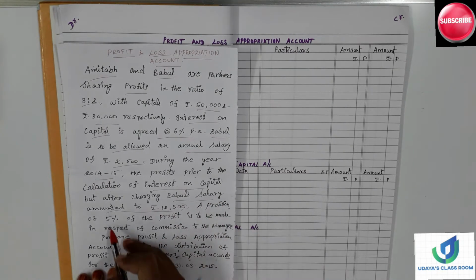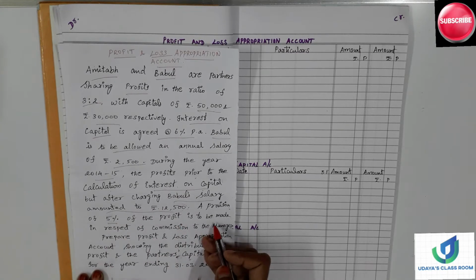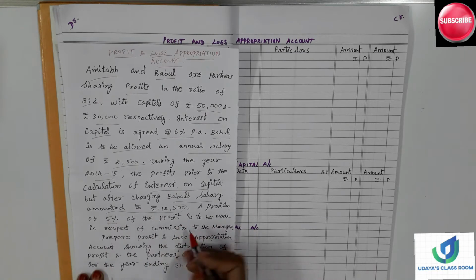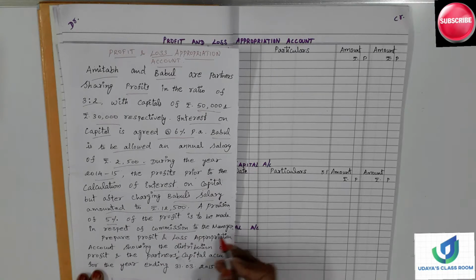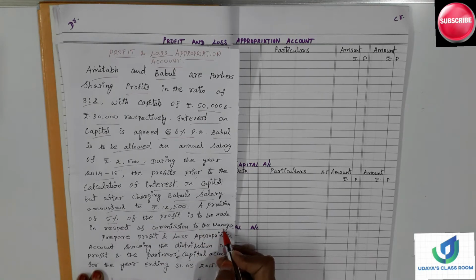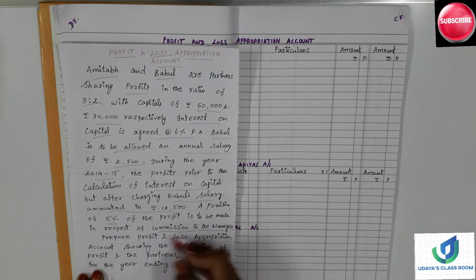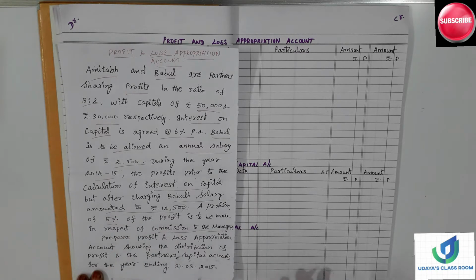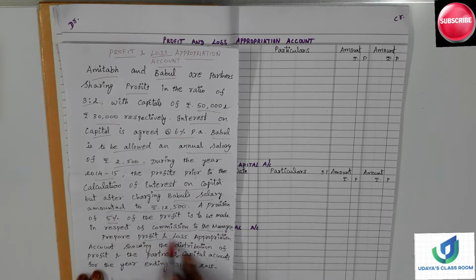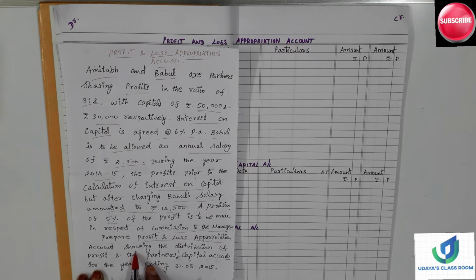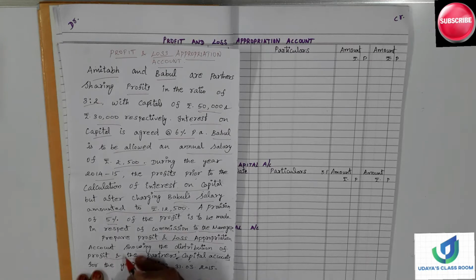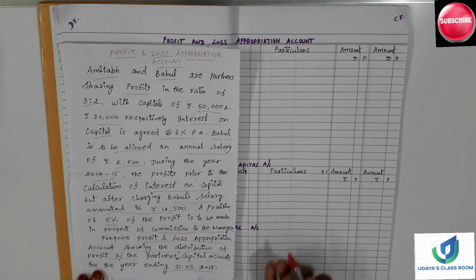A provision of 5% of the profit is to be made in respect of commission to the manager. So the manager's commission also is to be given from the profit. How many percent? 5%. Prepare the profit and loss appropriation account showing the distribution of profit and the partners' capital accounts for the year ending 31st March 2015.